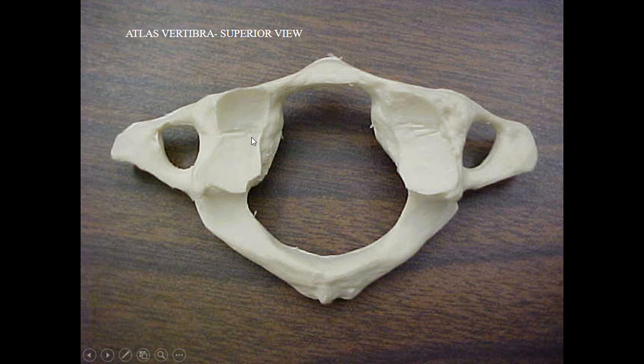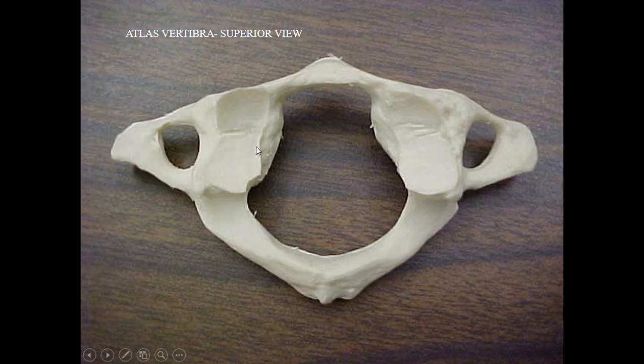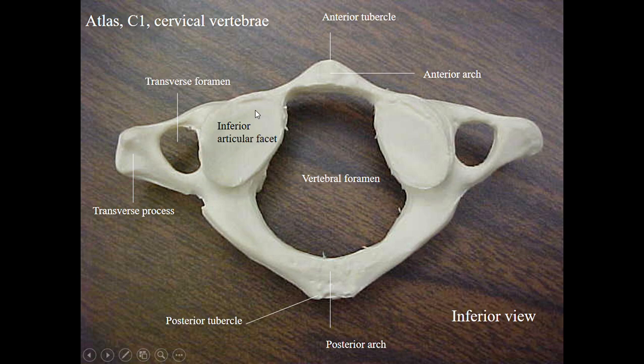This is the superior articulating facet, which articulates with the occipital bone, while the inferior articulating facet articulates with the C2 vertebra. These are the two major important features seen on the lateral mass, the laterally formed bony element apart from the rest of the ring.